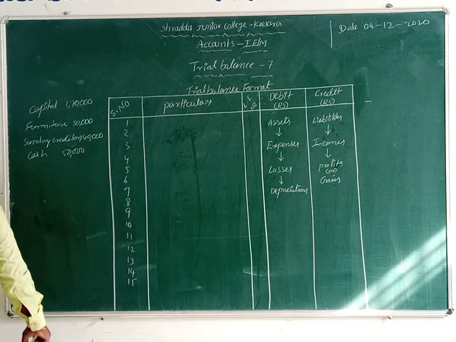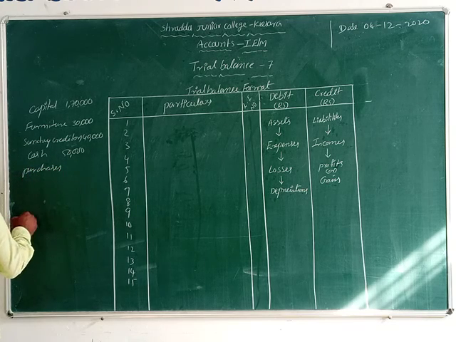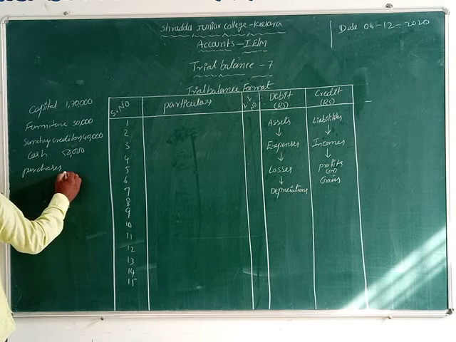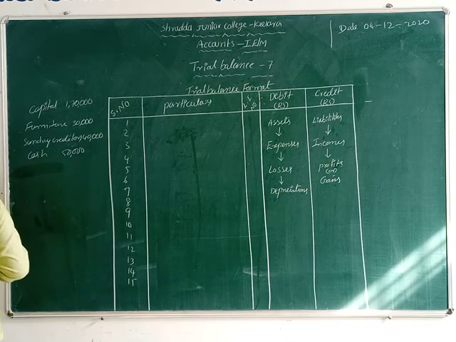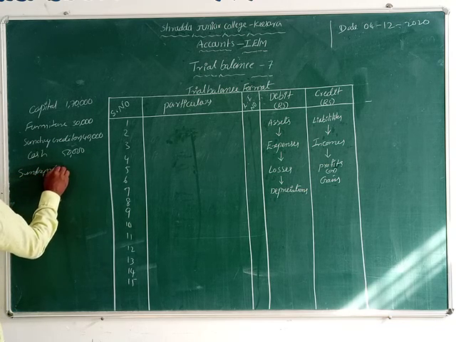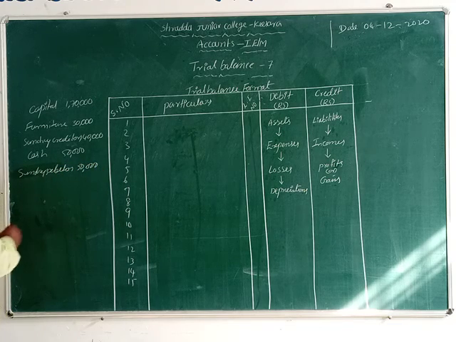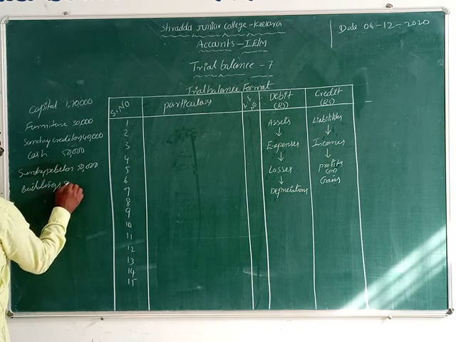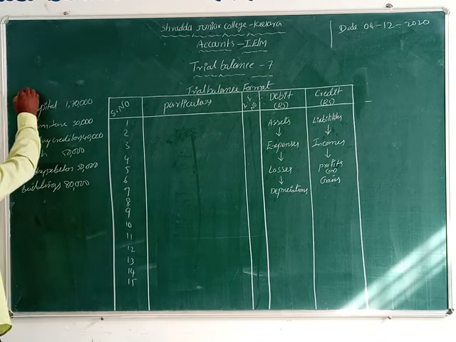Cash given 50,000. Wait for a moment. Sundry debtors 50,000 rupees, and buildings 80,000. These are all given in this exam question 1.